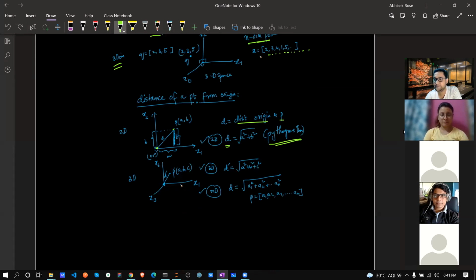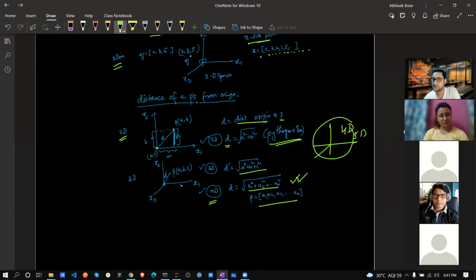This is the Pythagoras theorem. So in 2D, you can easily measure, correct? If this is your 2, this is your 3, you square them and take the square root, and whatever is coming, that is your distance. Simple. Now in 3D also, you need to do it this way. Simple. Now in ND also, you can easily calculate this way. So geometrically, maybe you're not able to represent 4D, 5D, but mathematically, you can easily represent and calculate. Clear up to this?